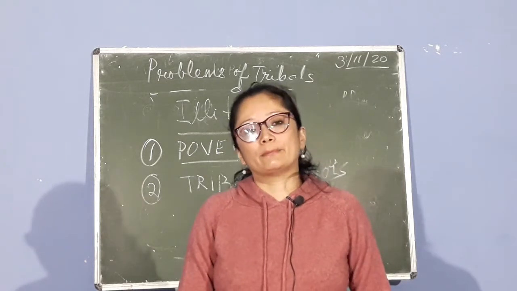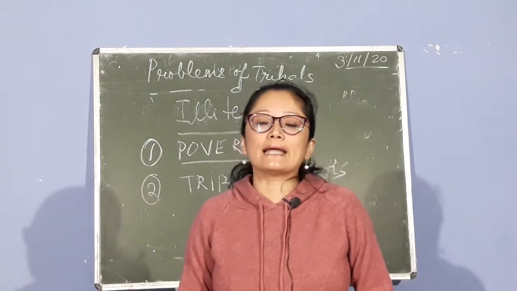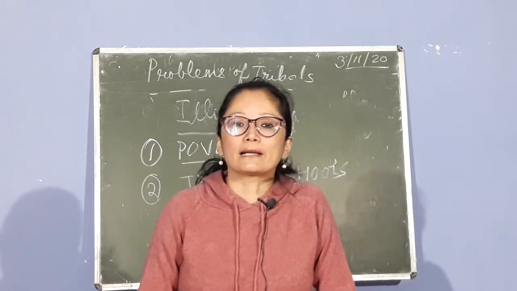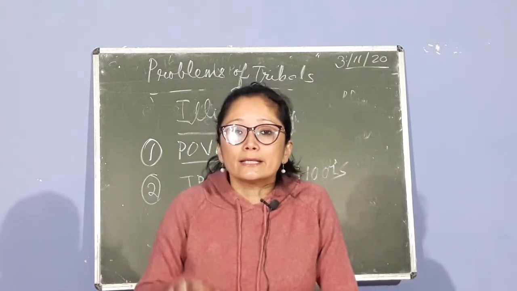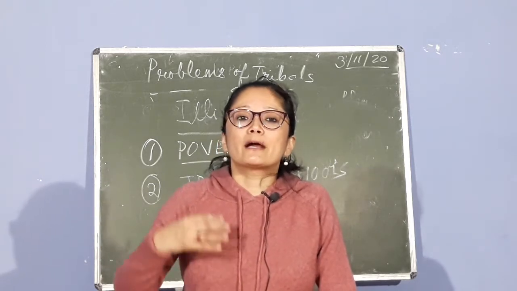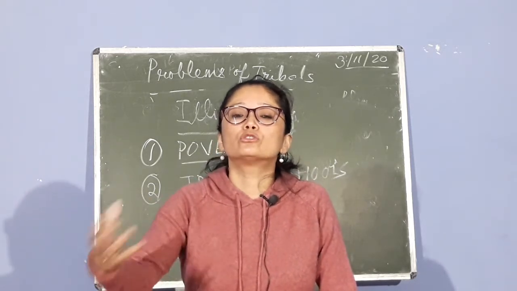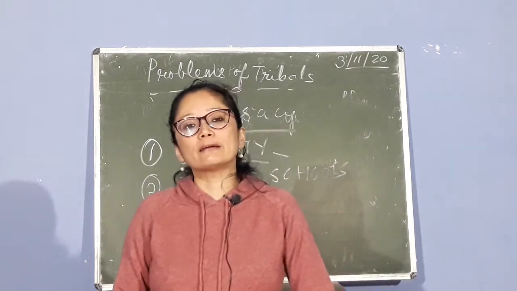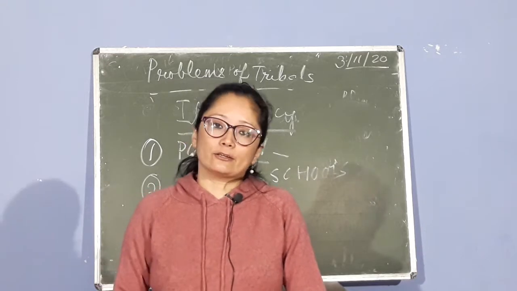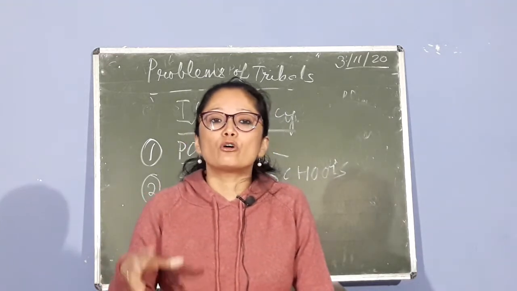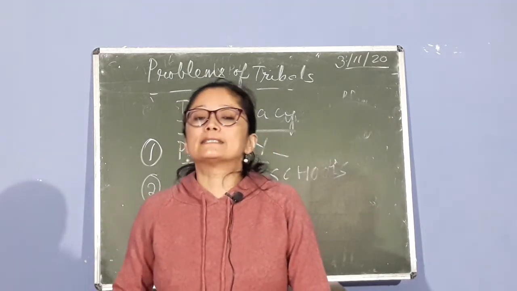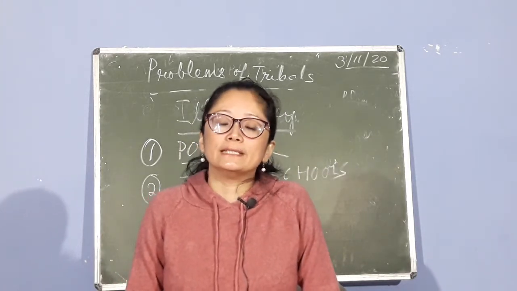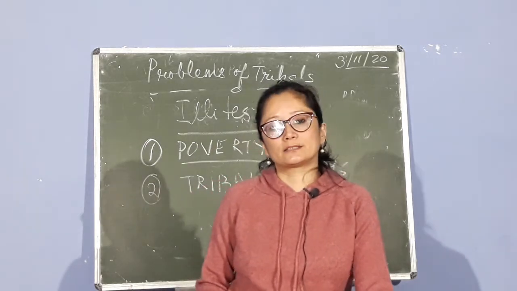Most of these tribal people do not understand the medium of instruction, which is either Hindi or English or any of the vernacular languages. In this manner, it becomes difficult for them to attend those schools which are teaching them in Hindi, vernacular languages or English. So, the absence of tribal schools is another reason for the growth of illiteracy in these particular areas.